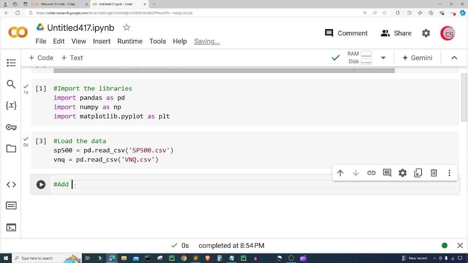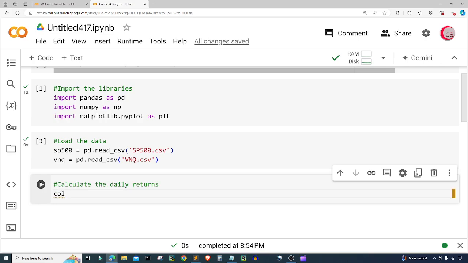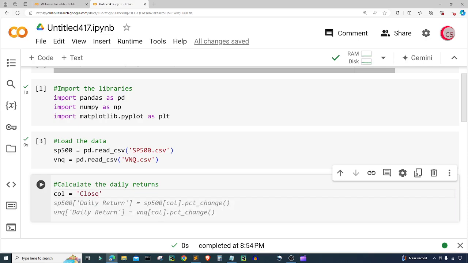Let me see how I want to do this. I'm going to calculate the daily returns. I'm going to create a variable called call, which will be short for column, and I'm going to get that close price column.